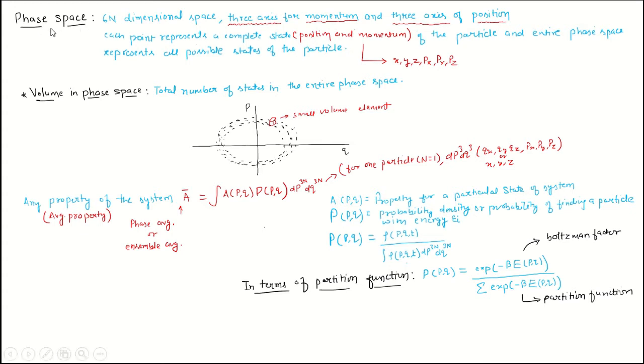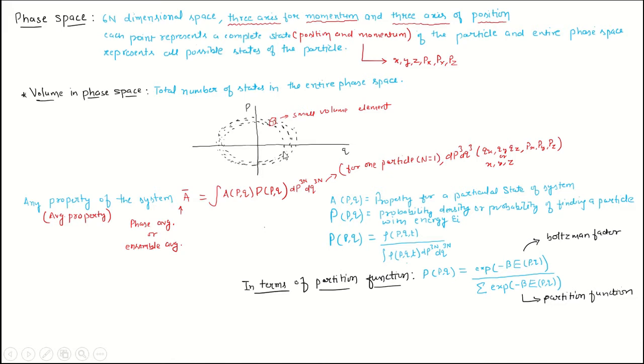So what is phase space? Phase space is a 6N dimensional space where we have 3 axes for momentum and 3 axes for position. Each point represents a complete state of the particle.